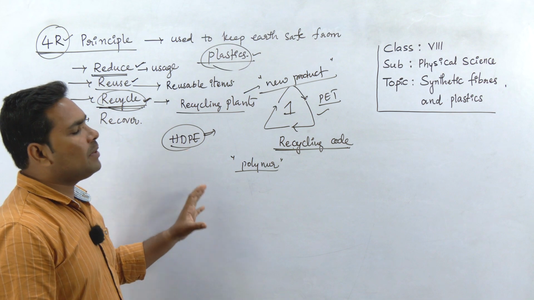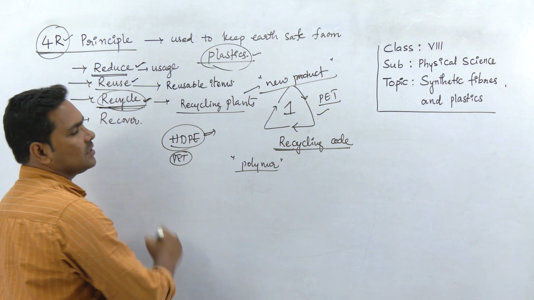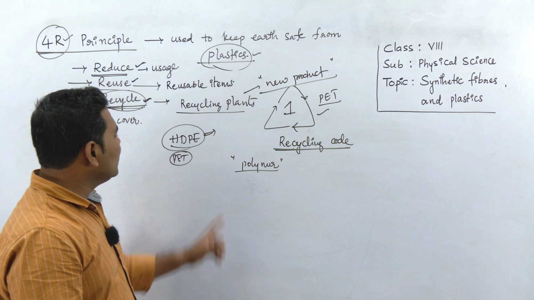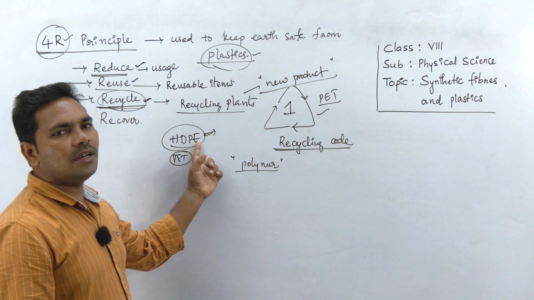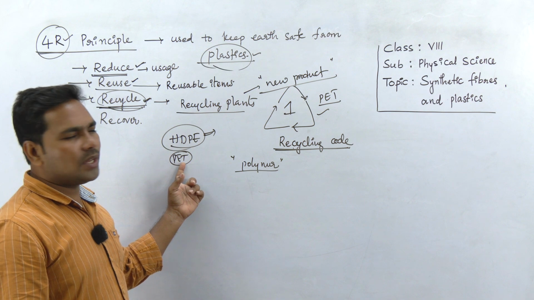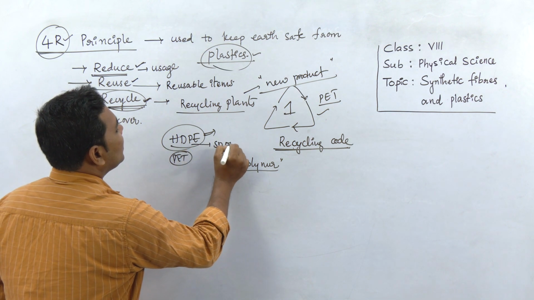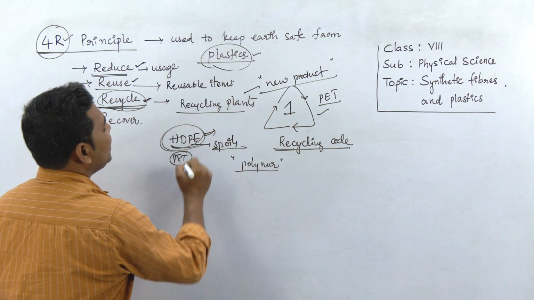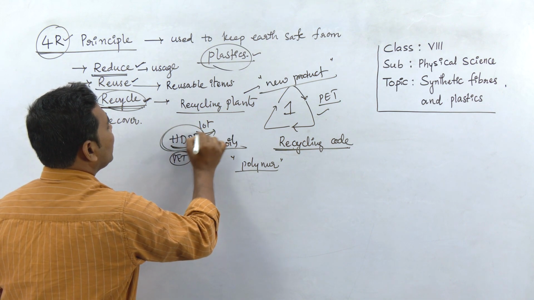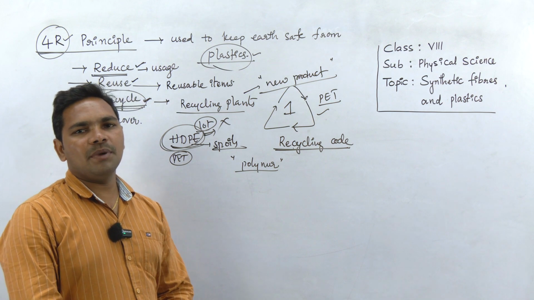All HDPE plastics are sorted out, but one PET bottle is also mixed in. What happens? This HDPE lot contains a different type of polymer, that of the PET bottle. Okay, so this PET completely spoils the total lot of HDPE. The HDPE lot is completely wasted. It is not suitable for making new products.